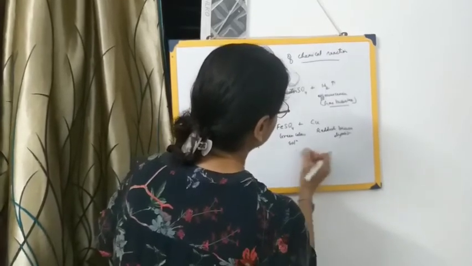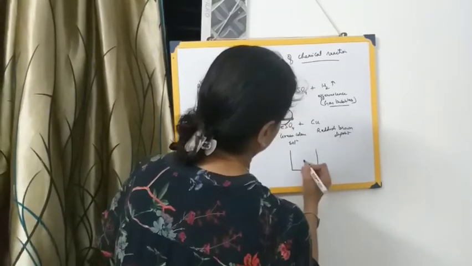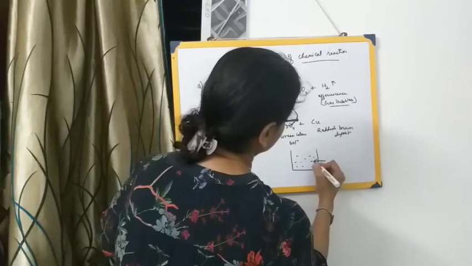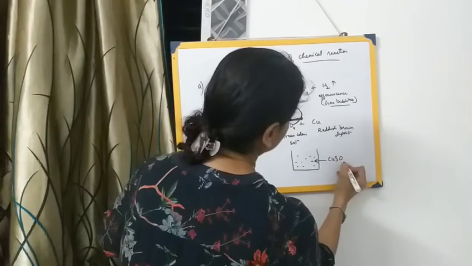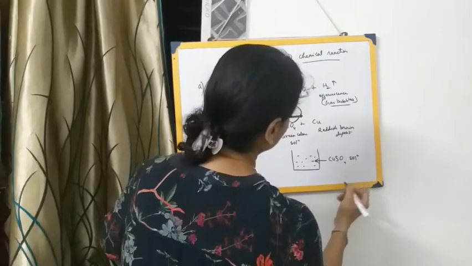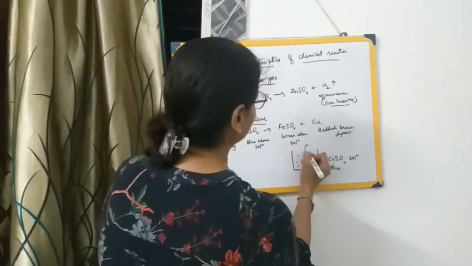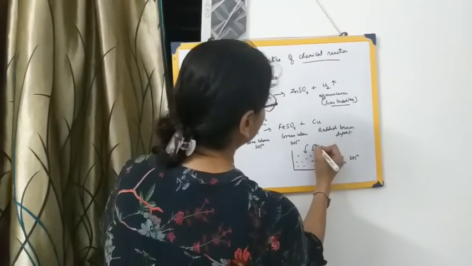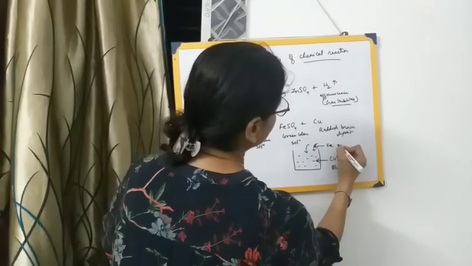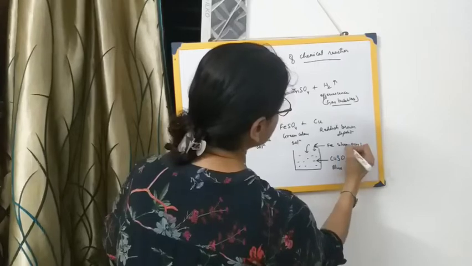Let me draw it slightly big. This is your blue colored copper sulfate solution, which is blue in color. And you are adding some iron over here, that is Fe, which is silvery grey.